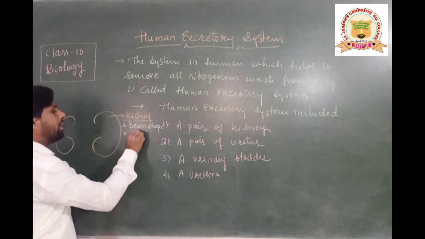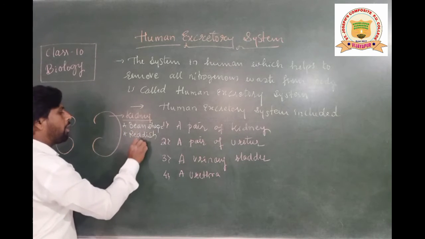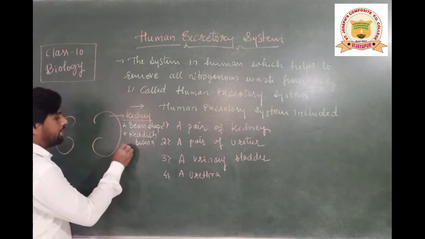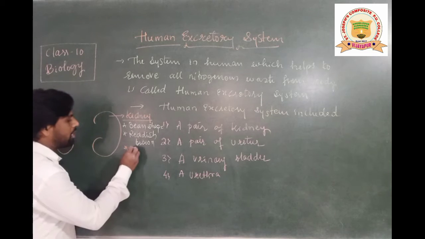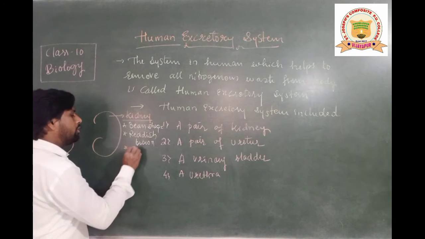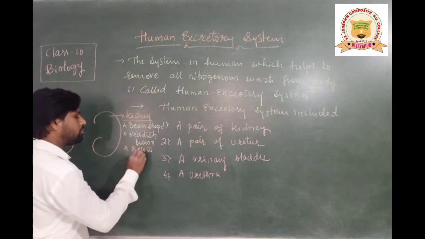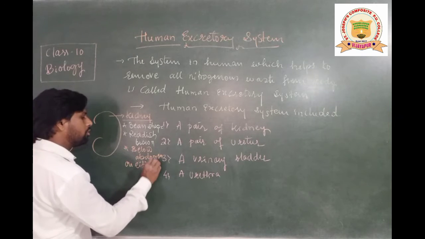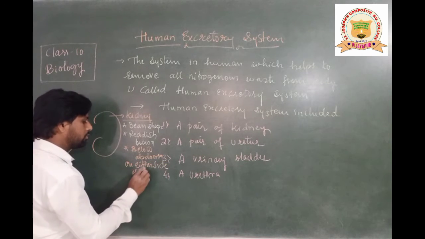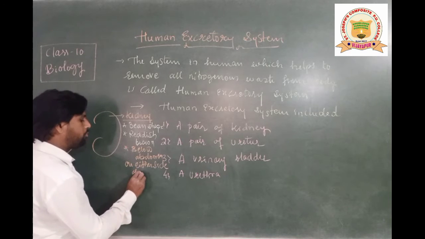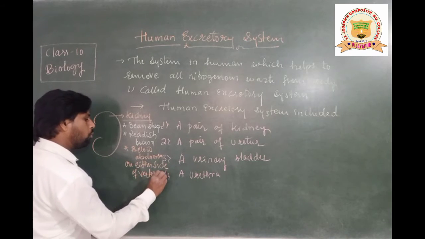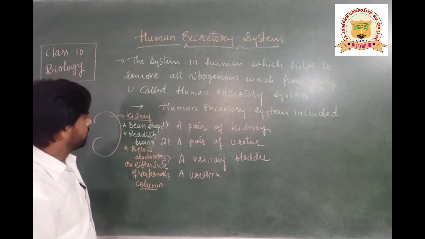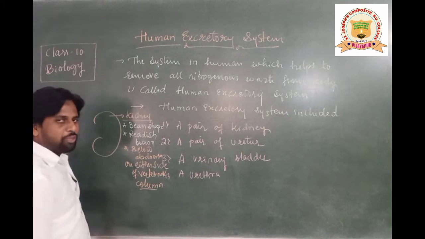They are usually reddish brown in color, and they are located below the abdomen, on either side of the vertebral column, students.